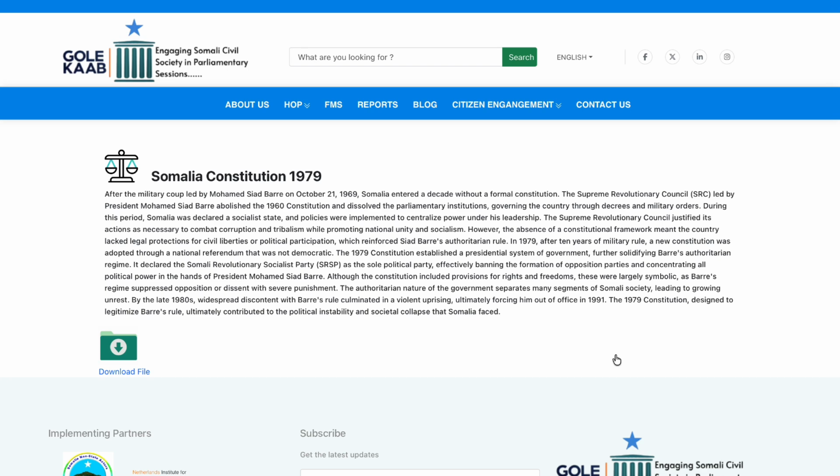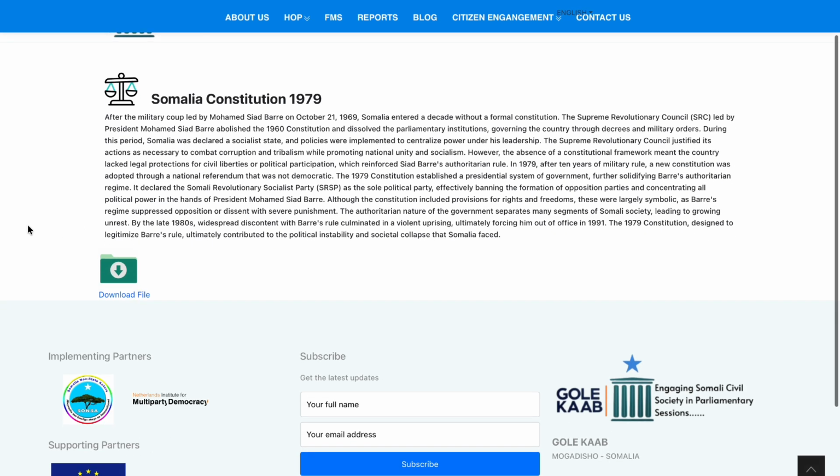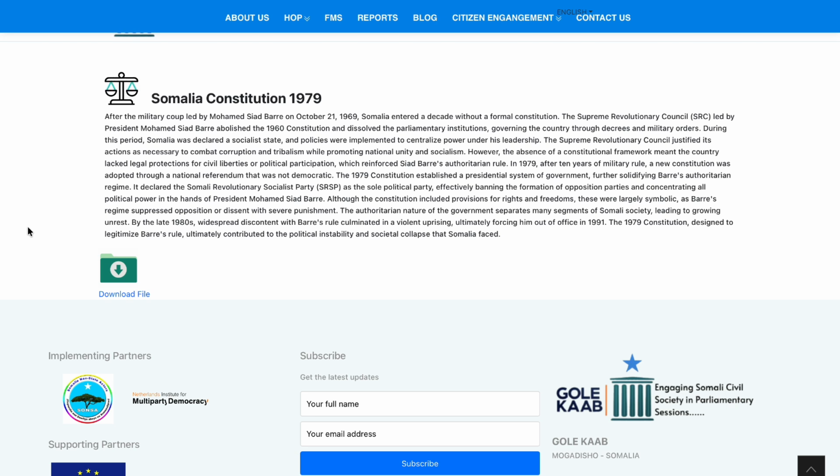By making these foundational documents accessible, Gole Kaab ensures that every citizen and legal professional can trace the constitutional journey of our nation. For the attendees today, this represents the project's commitment to building a transparent and accessible legal framework.